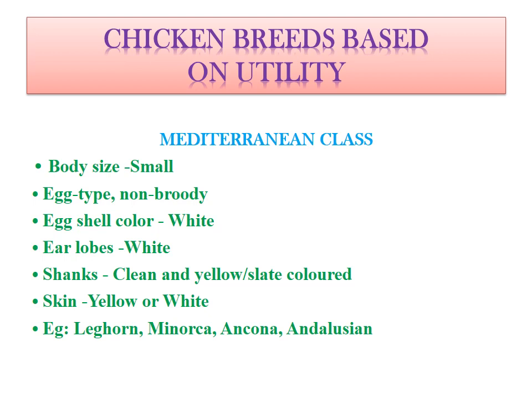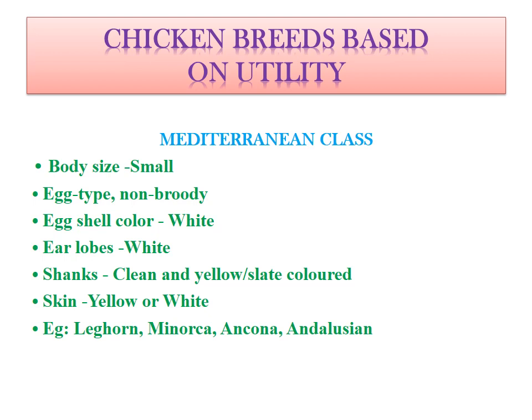Then Mediterranean class. Mediterranean class generally will be smaller in body size. They are egg type, means meat production will be lower, but they are very good in egg production. Eggshell color is white. So here you can see in three classes which we have already learned, such as Asiatic, American, and English class, the eggshell color will be brownish, but only in Mediterranean class you will find the eggshell color will be white. Also the earlobe will be white.